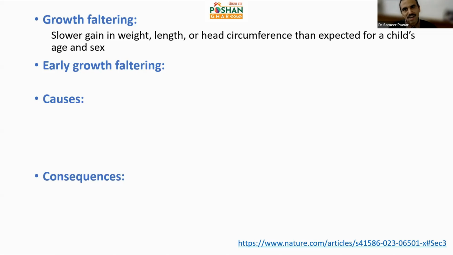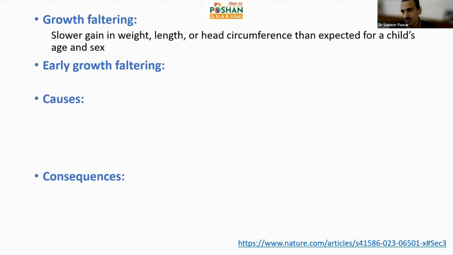A typical understanding is that children falter after 6 months of life, and there is a lot of malnutrition seen after 6 months of life. But that is not the case, and we see faltering even at birth. At the time of birth, some children do not have the weight and length they should have, and then they continue to falter in the first 6 months of life also, and we call that early growth faltering.